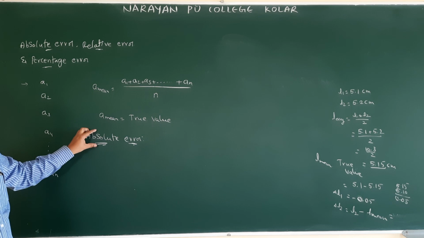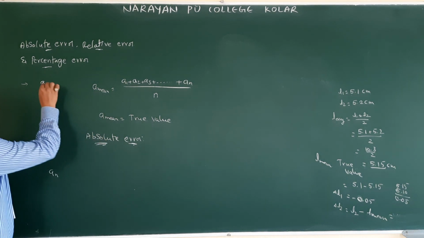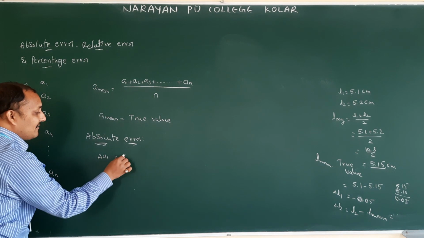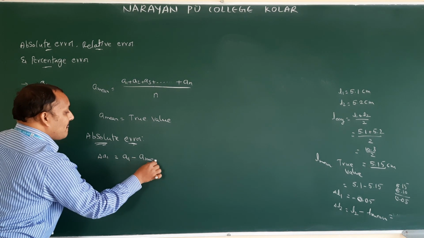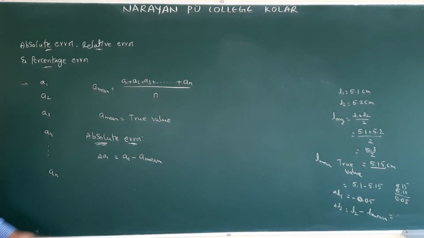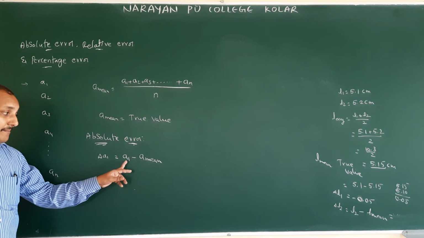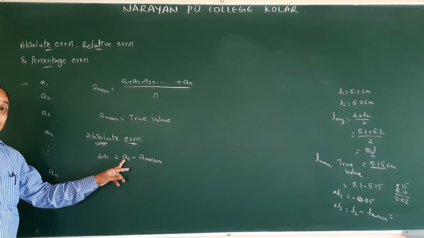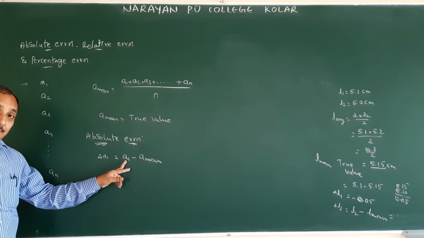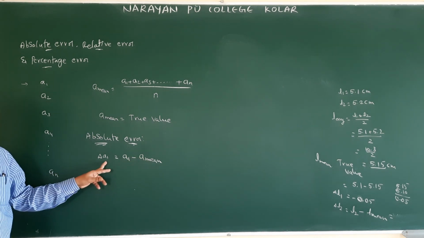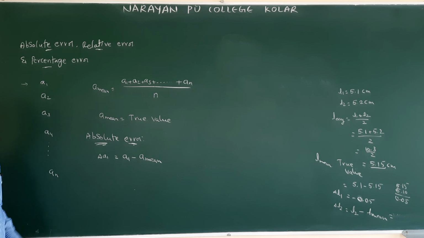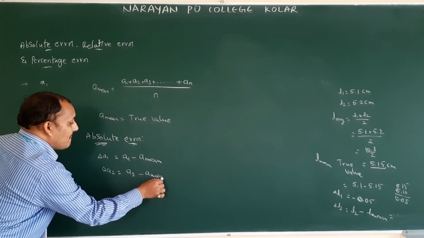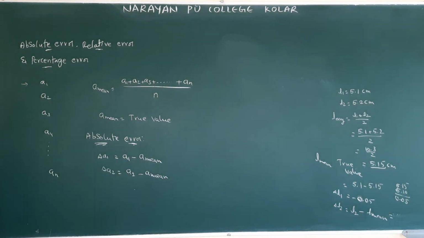Now I am going to give the equation form. So absolute error in the first measurement, what is the symbol? Delta A1. So delta A1 is equal to A1 minus A mean. A1 minus A mean means measured value minus true value. So the difference between one of the measurements and the true value gives the absolute error of that measurement. Like that, delta A2, what do you have? A2 minus A mean, isn't it?